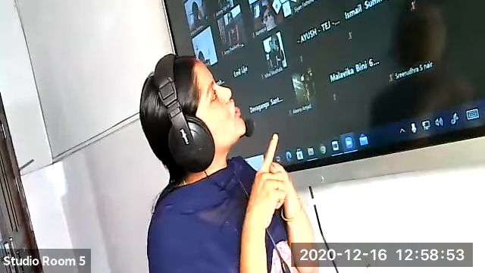Okay, so children, listen carefully. We can combine two clauses of unequal rank. One is the main clause, the other one is the subclause. If you connect this main clause and subclause with the help of a subordinating conjunction, we can call such sentences complex sentences. So subordinating conjunction is equal to complex sentence.